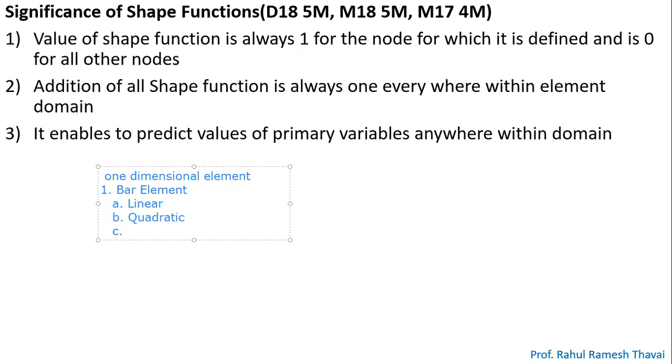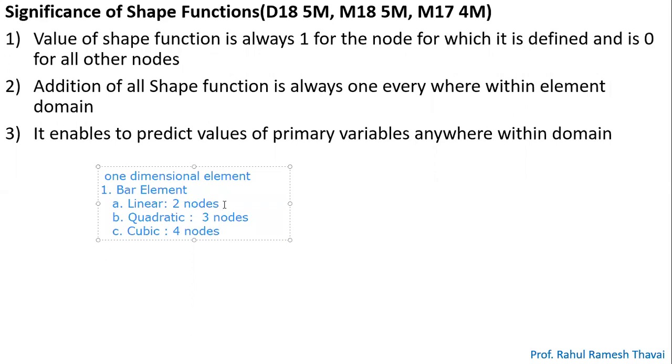Now, what is a linear element? A line with two nodes is nothing but a linear element. If you have a line with three nodes, it is called quadratic. And if you have a line with four nodes, it is cubic.